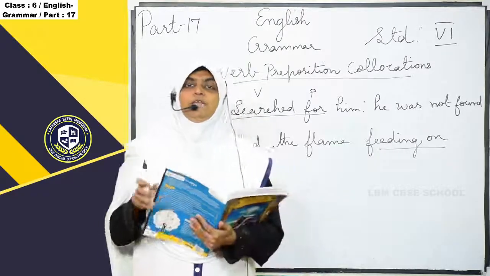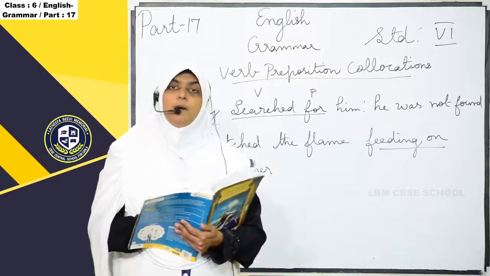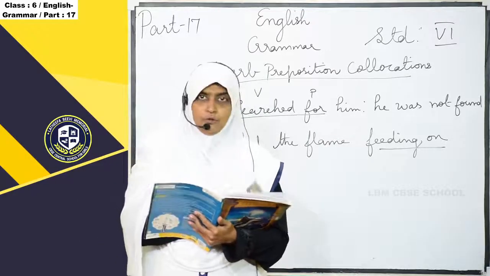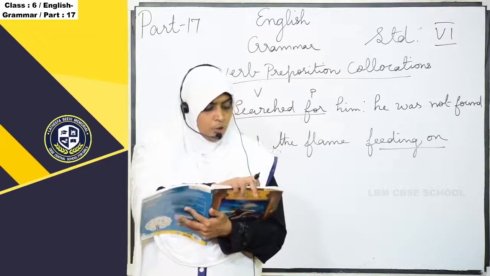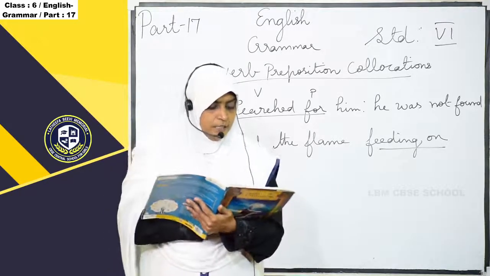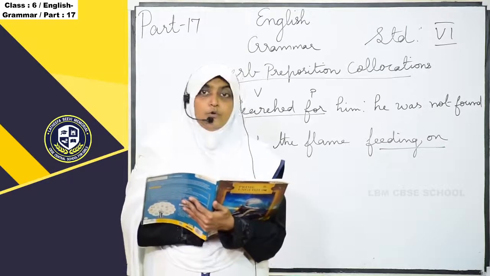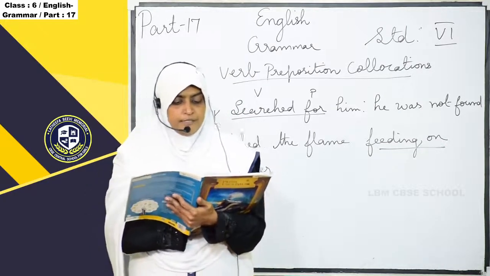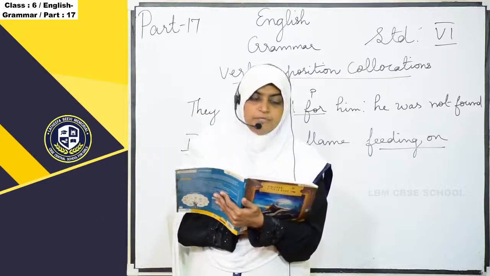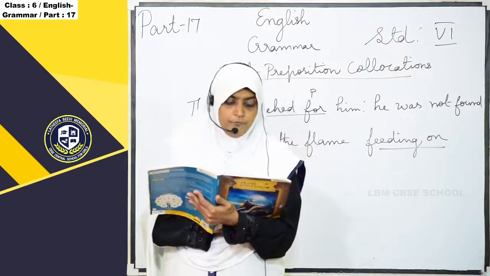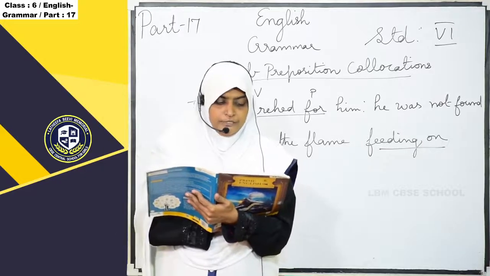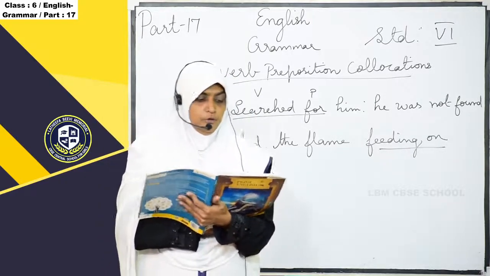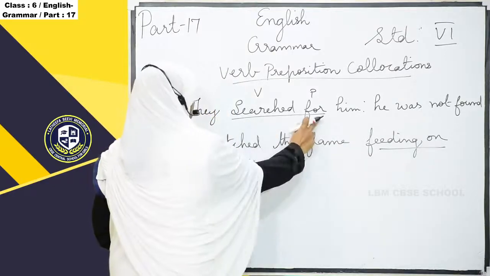Already we have studied the two-part verb, the same like that only. Look at the highlighted words. The words in red are verbs and prepositions. These verbs in most cases are accompanied by this preposition and they are verb preposition collocations. These are verbs and these are prepositions.